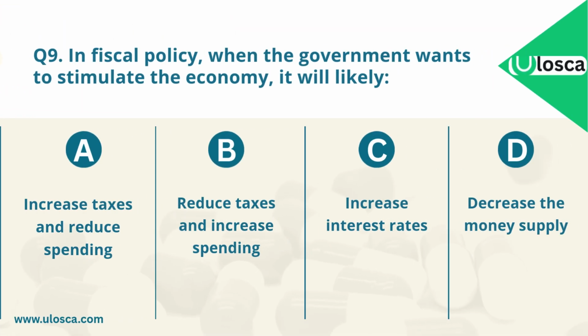Question 9. In fiscal policy, when the government wants to stimulate the economy, it will likely A. Increase taxes and reduce spending. B. Reduce taxes and increase spending. C. Increase interest rates. D. Decrease the money supply. Which one is the correct answer?